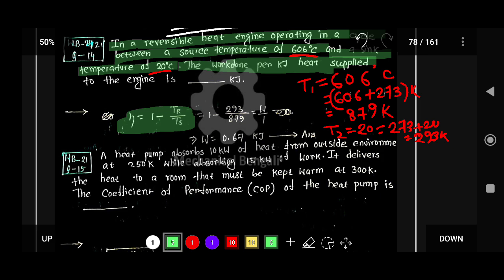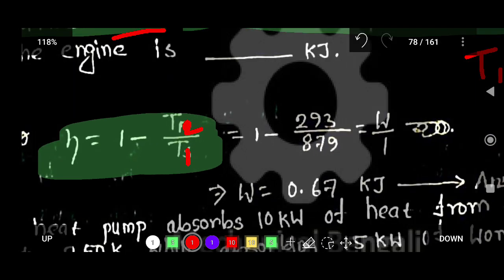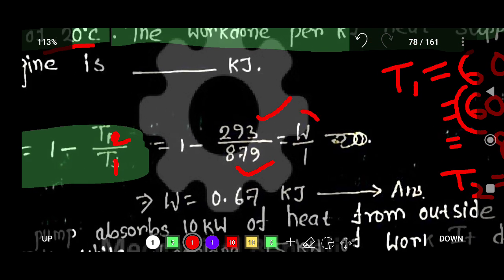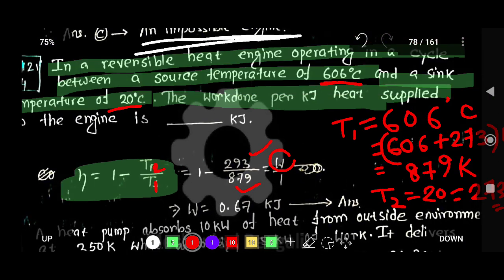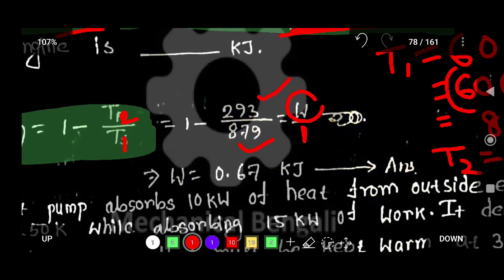Sorry, 1 minus T2 by T1. So this is basically 1 minus T2 by T1. Okay. So from here you can say that 1 minus T2, that is 273, and T1, 879. From here you can get, so efficiency we know that is output by input. So consider the output is W and input, that is in question, this is per kilojoule of heat supply. So input, consider this is 1. Okay. So W by 1. So from this you can get this data, that means 0.67 kilojoule.